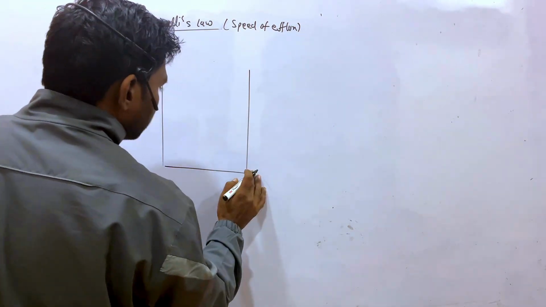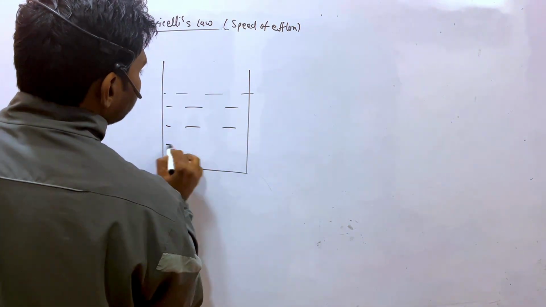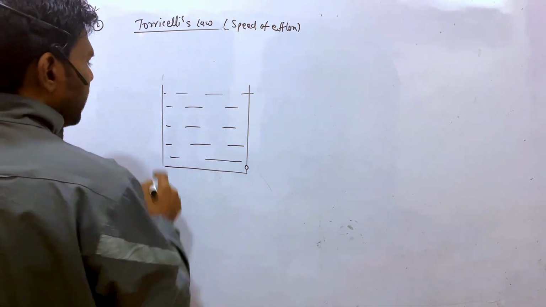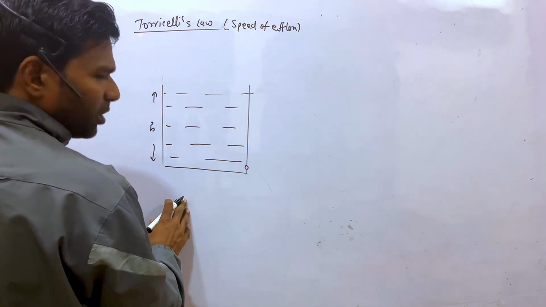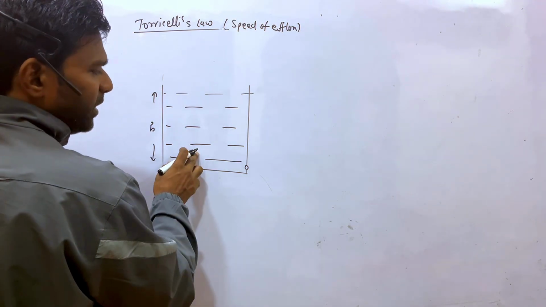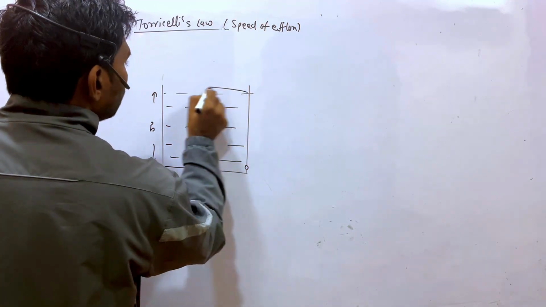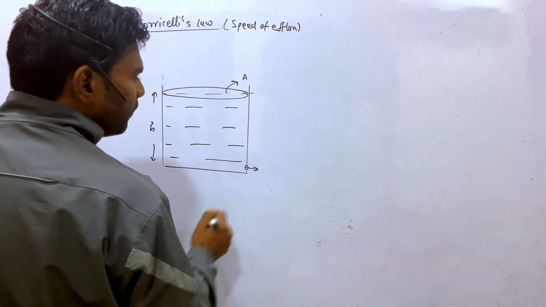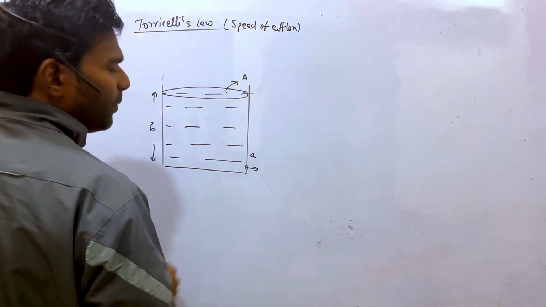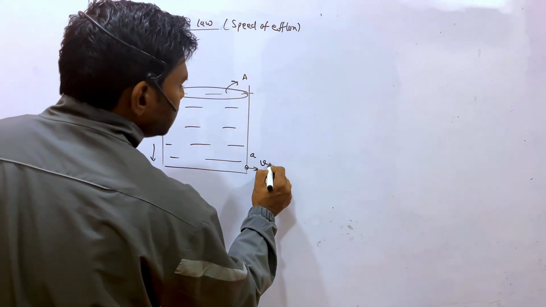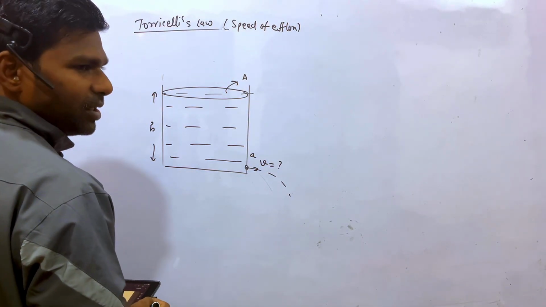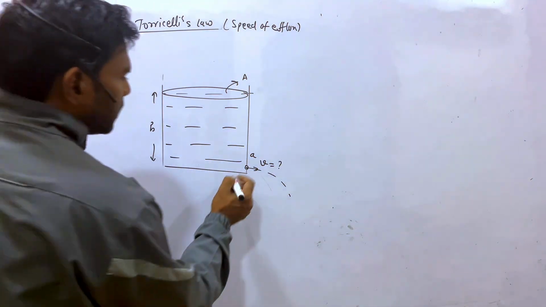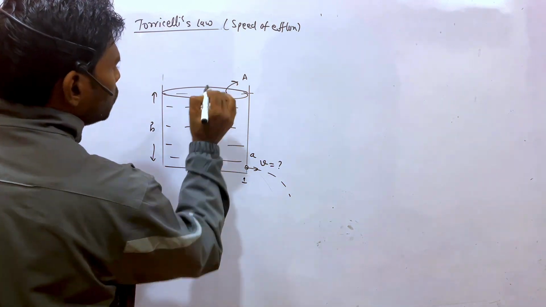Suppose this is the tank, and the tank is full with water, and you make a small hole over here, so then what will happen? Suppose the height of the liquid filled in is h. When you make the small hole, suppose its area is a, while this is the big cross section A. The water will flow, so this speed you have to find, right? This speed can also be found with the help of the Bernoulli equation. Suppose this is point 1 and this is point 2.